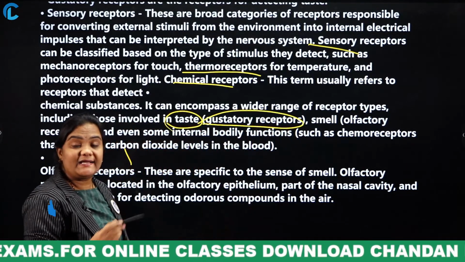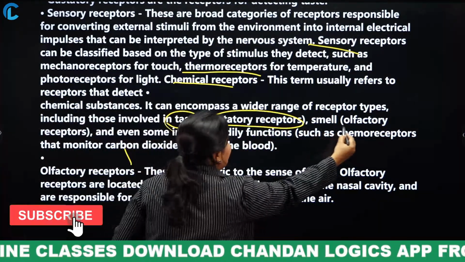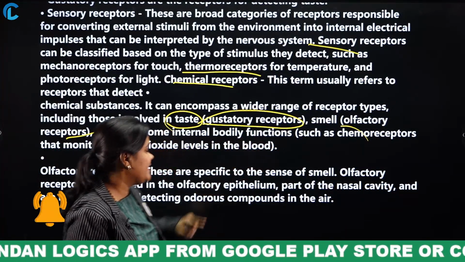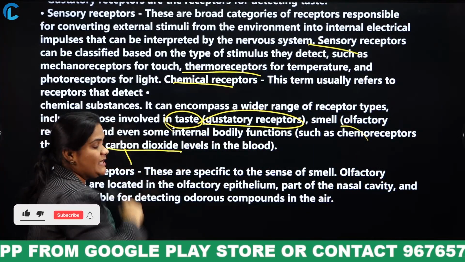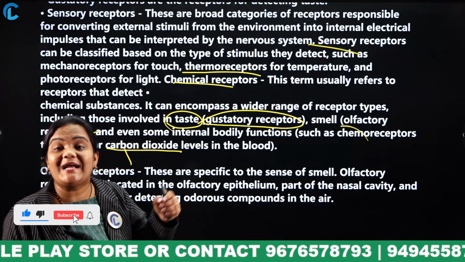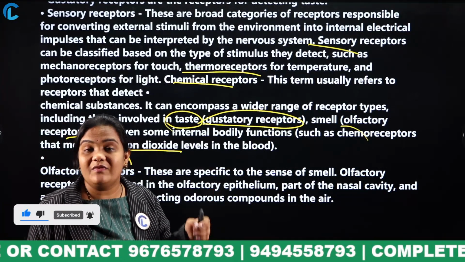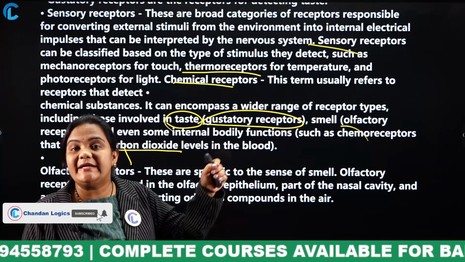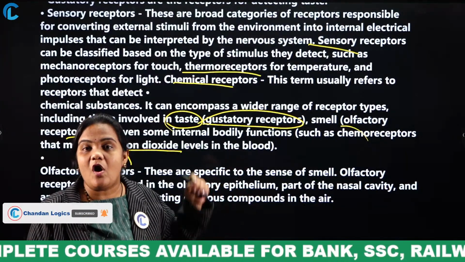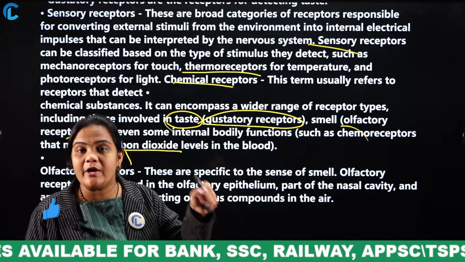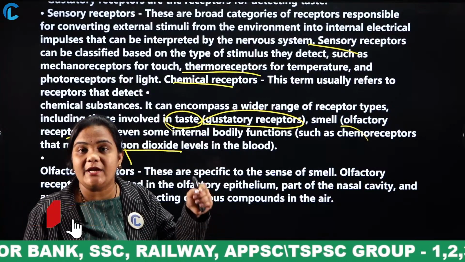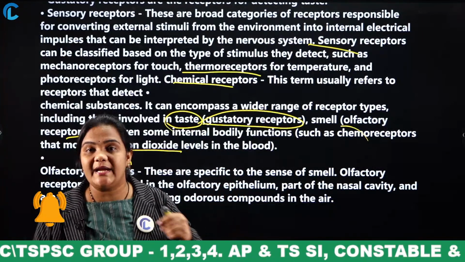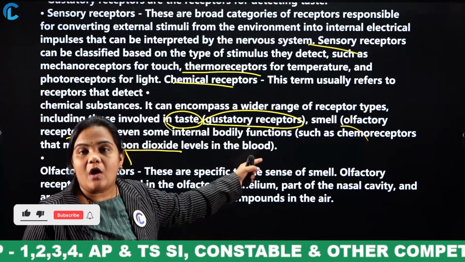To detect smell, we have olfactory receptors. Some internal bodily functions use chemoreceptors that monitor carbon dioxide levels in the blood. Remember, this is very, very important. For taste, gustatory receptors. For smell, olfactory receptors.